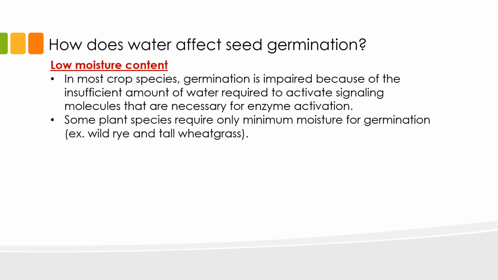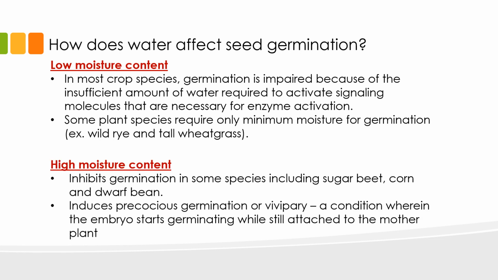For other plant species like forages, germination is still possible even with low moisture. Some examples of species that require minimum water for germination are wild rye and tall wheatgrass. With high moisture content, seed germination might also be inhibited, just like in the case of sugar beet, corn, and dwarf bean. In extreme cases, high moisture content can induce seeds to germinate while they are still attached to the mother plant. This condition is known as vivipary.